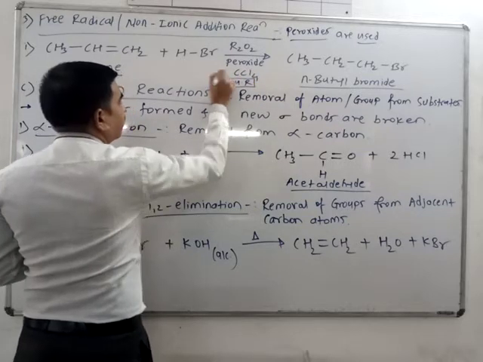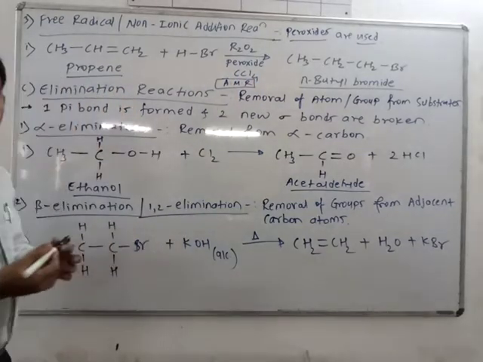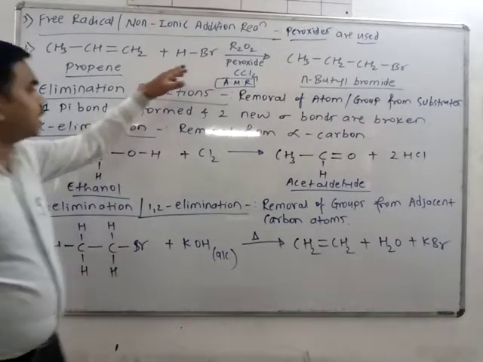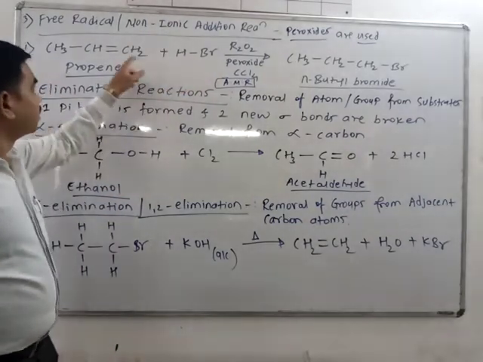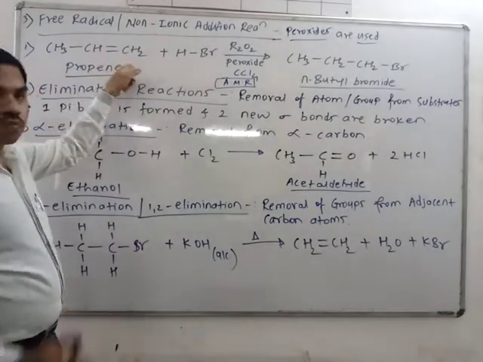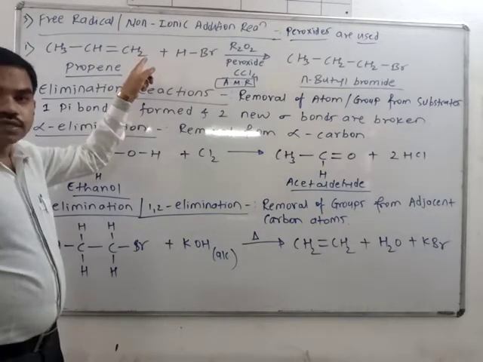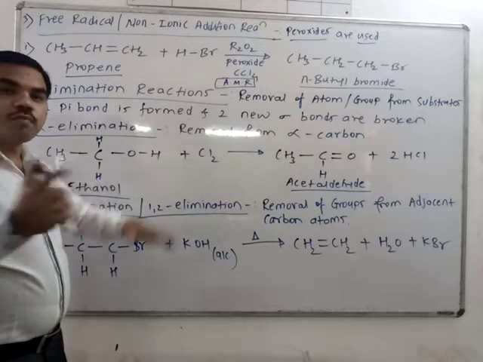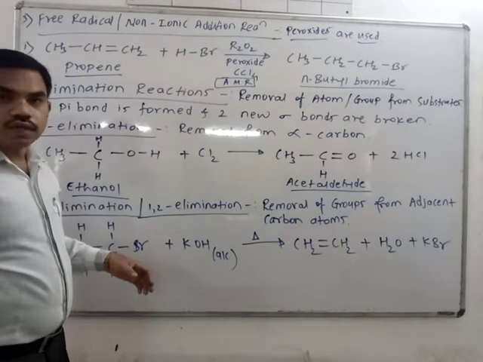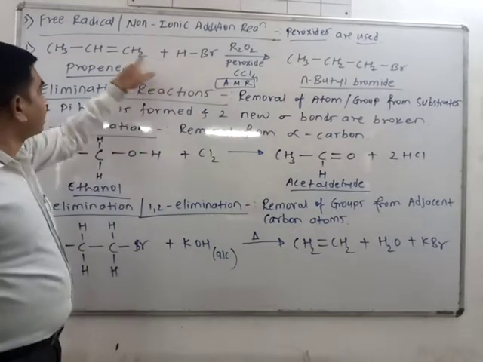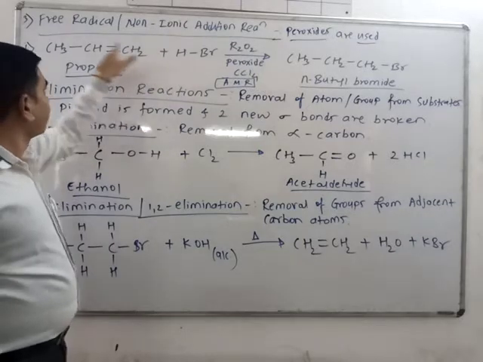Now what is that rule? The negative part is attached to that carbon which carries the more number of hydrogen atoms. That means addition takes place opposite to the MR rule, that is Markovnikov's rule. So Br minus adds here and H plus adds here.